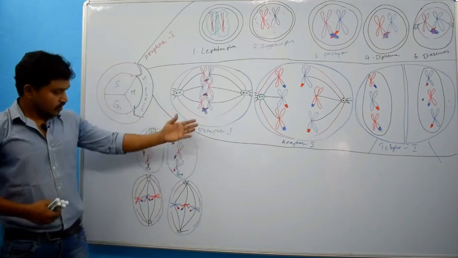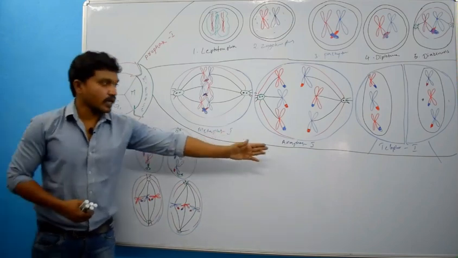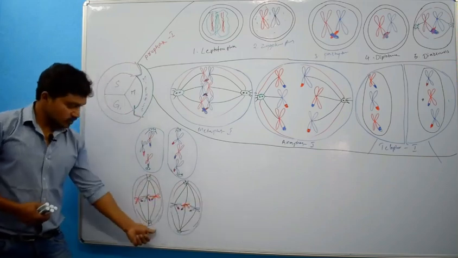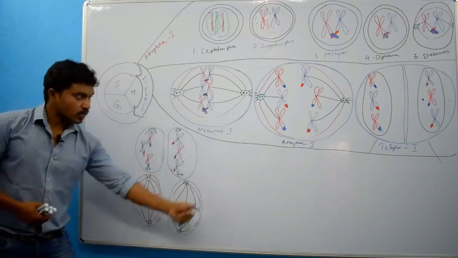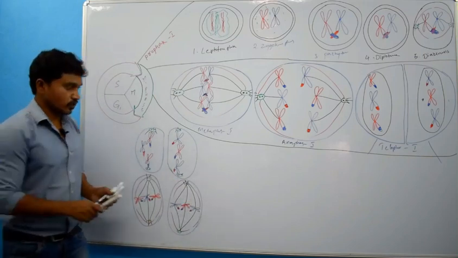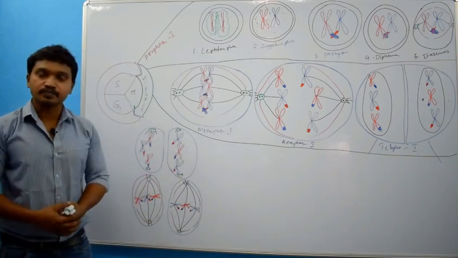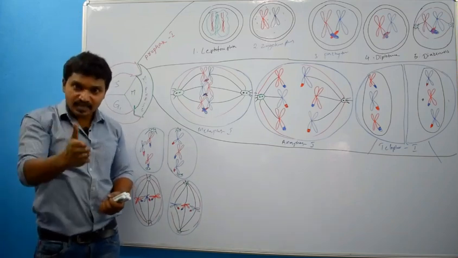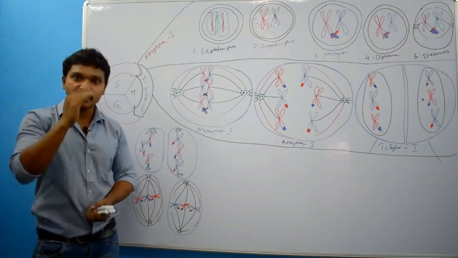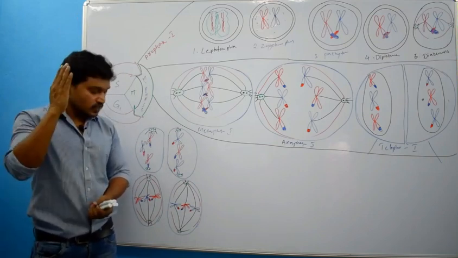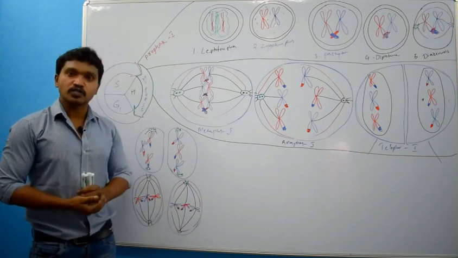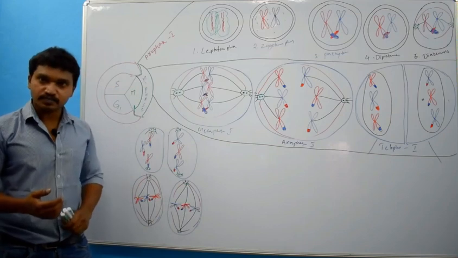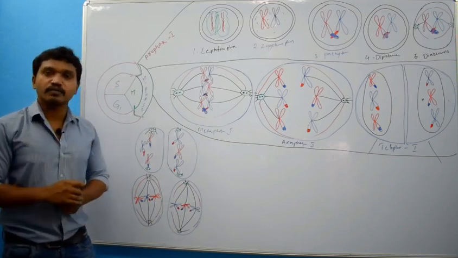Then, next phase is anaphase. Right? So, here also anaphase 2 will start. Actually, this is metaphase 2. Now, we will see the anaphase 2 over here. In anaphase 2, what will happen? It is same like mitosis. So, here splitting of cohesin which is present at the centromeres. Actually, these two sister chromatids are held together by cohesin.